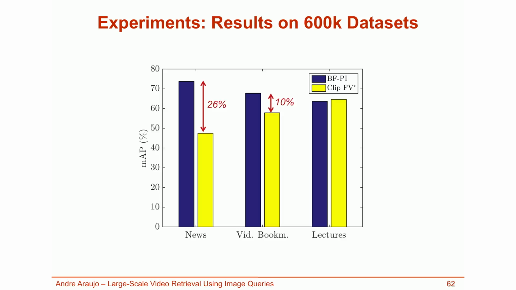In this case, the BFPI technique works well because residuals for local descriptors are hashed directly, avoiding too much aggregation. On the other hand, the matches for the lectures dataset happen when the entire query image matches to almost the entire frame. In this case, Clip-Fisher vectors tend to work well because they consider aggregated descriptors. The video bookmarking dataset is in between.